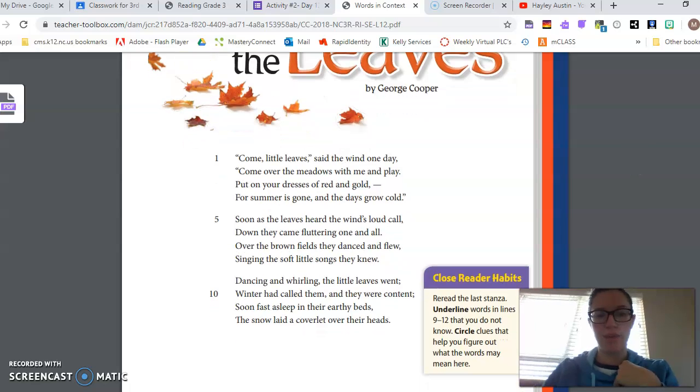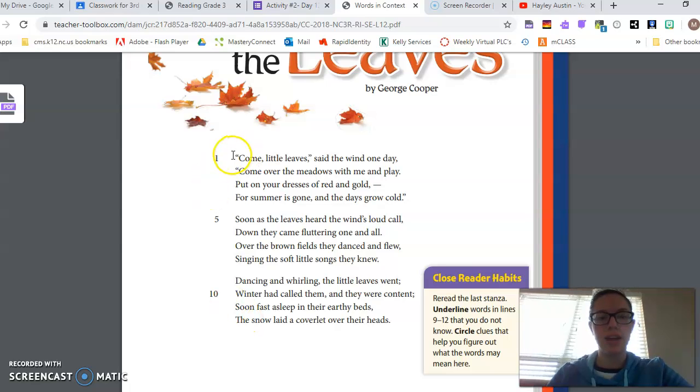Now I see my poem. It is 3 stanzas: 1, 2, 3. These numbers on the side stand for the number of the line. Like this is line 1, 2, 3, 4. And then this is line 5, 6, 7, 8. Line 9, 10, 11, 12. So there are 12 lines in this poem.